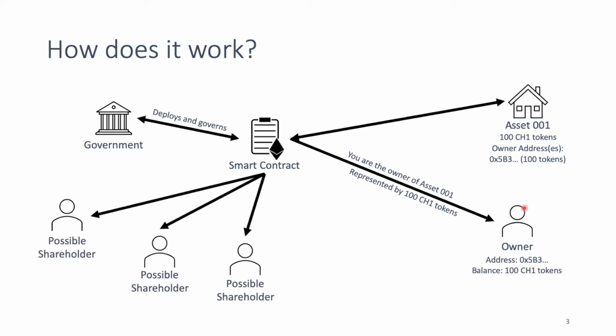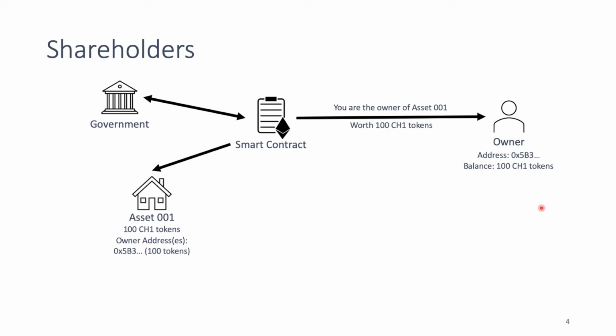Another cool thing about this contract is that you can have multiple owners or shareholders, so other people can invest in your apartment or your house, and later we can see the benefits of doing this. So now let's say that we have some shareholders who want to invest in this property. Each one of those shareholders, in this example we have 3, wants to purchase 20 tokens, 5 tokens, and 15 tokens.